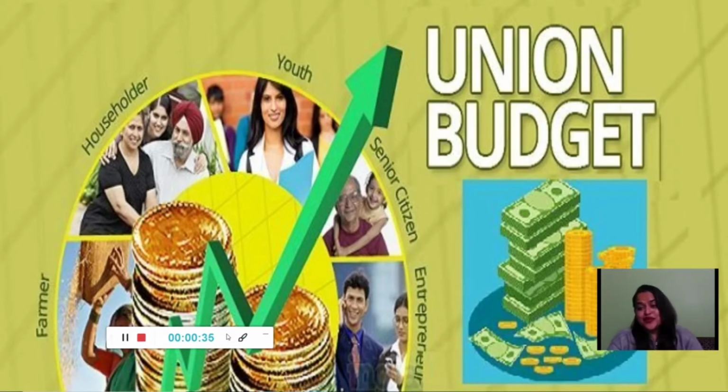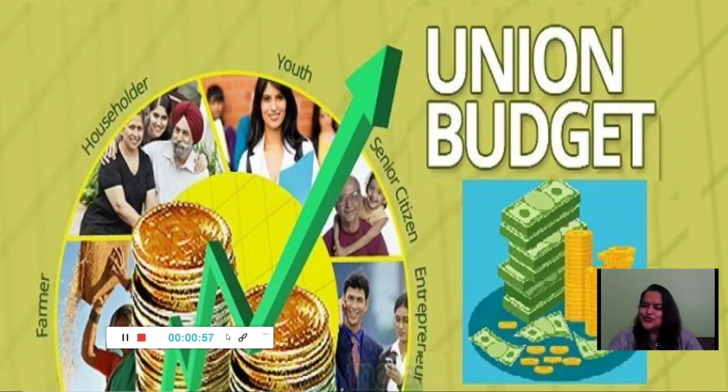There are a few basics which we need to remember when we are appearing for the competitive exams. The word budget is derived from a French word called baguette, which means a leather bag, and also the budget is defined in our Indian Constitution in Article number 112.